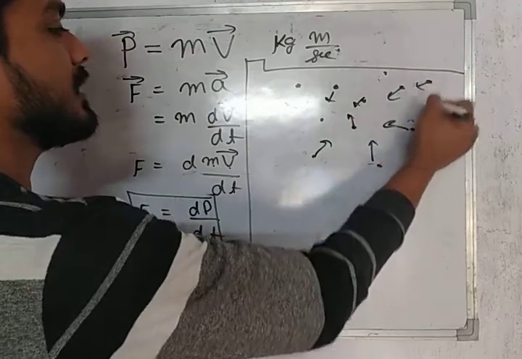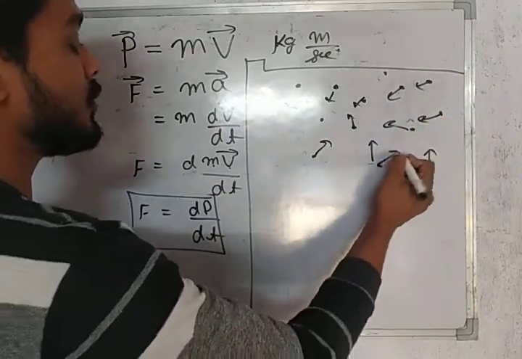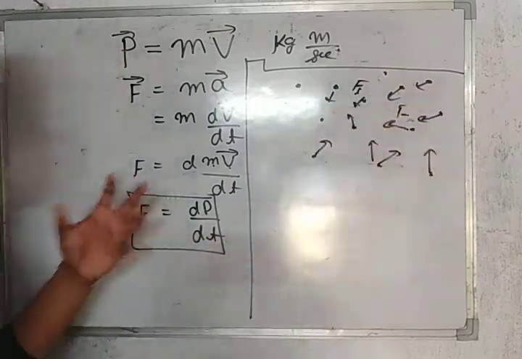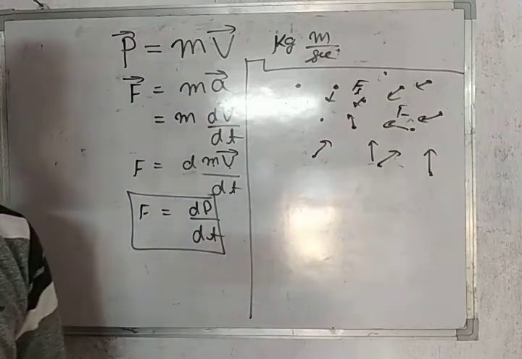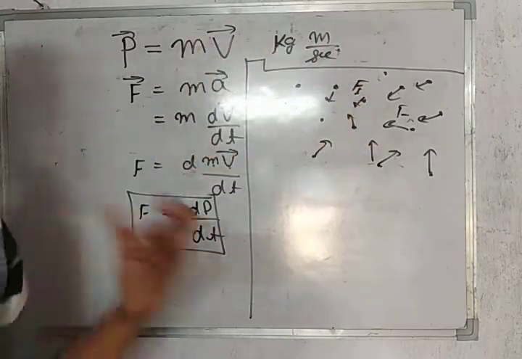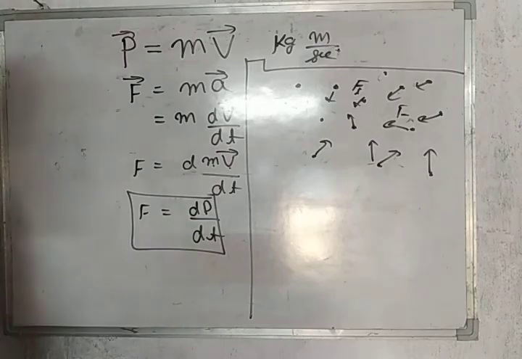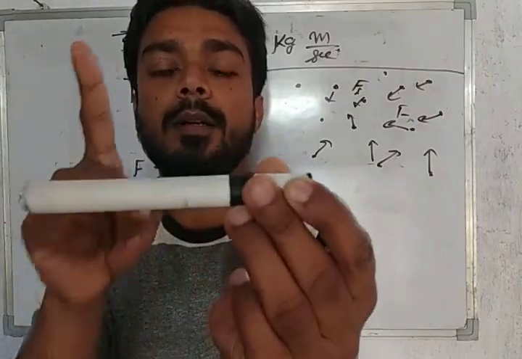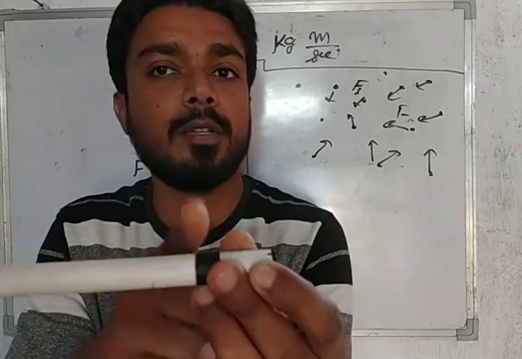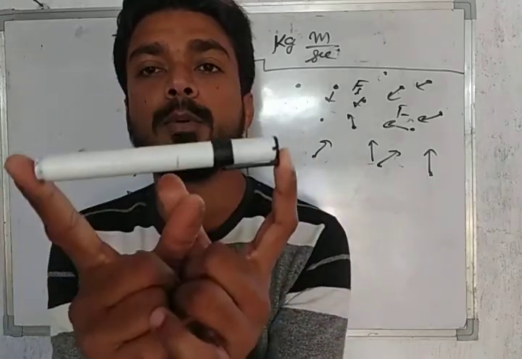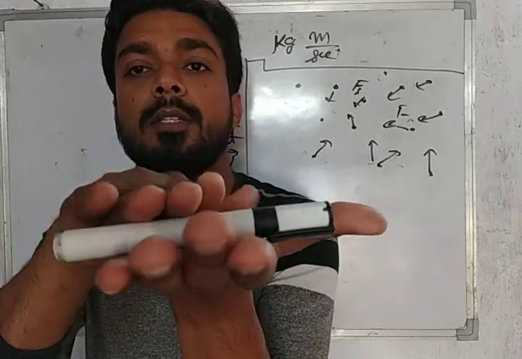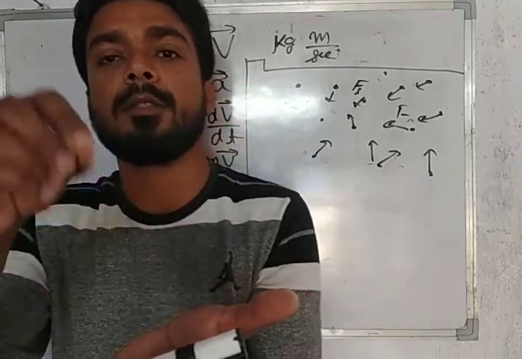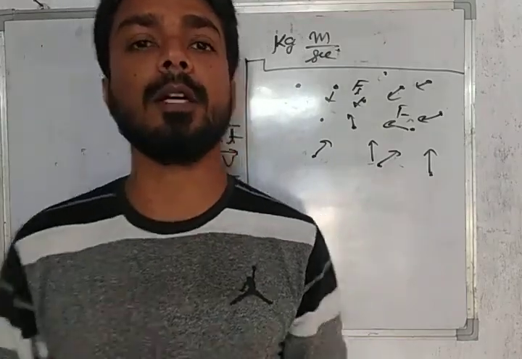We all know, or we should know, that whenever there is an internal force over the bodies, when the atoms and molecules of a body are attracting each other, then internal forces always cancel out each other. Just like, suppose you have this pen, the molecules of this pen are attracting each other with intermolecular force, but you can see there is no motion of this pen, because these internal forces are cancelling out each other. That's why we say that the sum of internal forces is equal to zero.